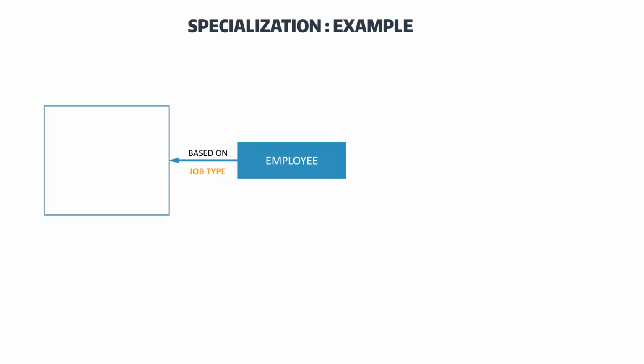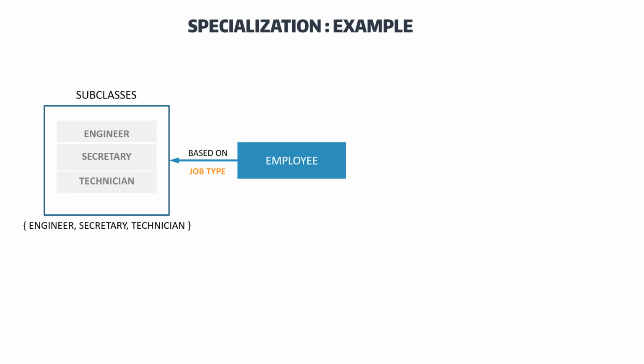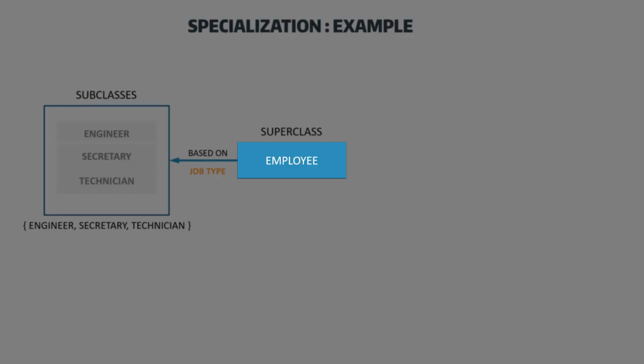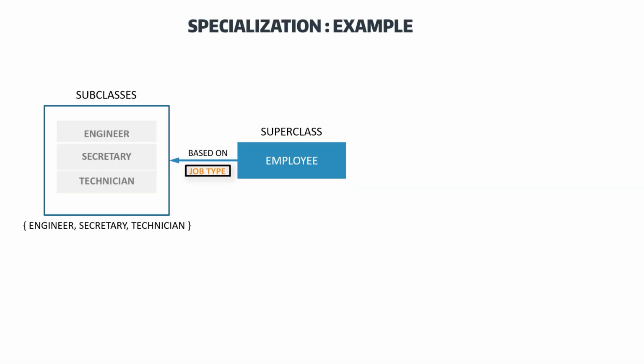For example, the employee entity can be distinguished based on the job type as engineer, secretary and technician. This set of subclasses engineer, secretary, technician is a specialization of the superclass employee. We can have several specializations for the same entity type based on different distinguishing characteristics.